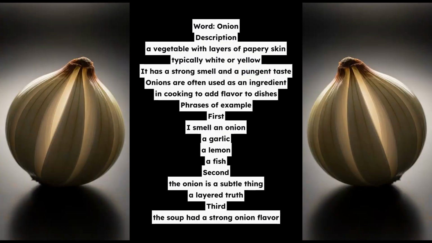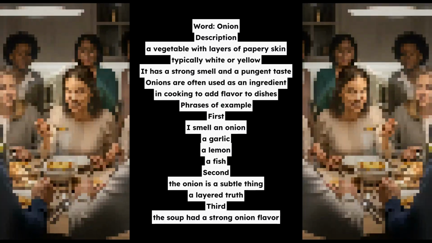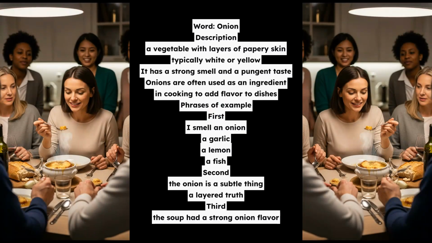Phrases of example. First, I smell an onion, a garlic, a lemon, a fish. Second, the onion is a subtle thing, a layered truth. Third, the soup had a strong onion flavor.